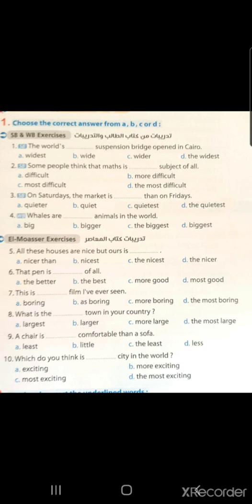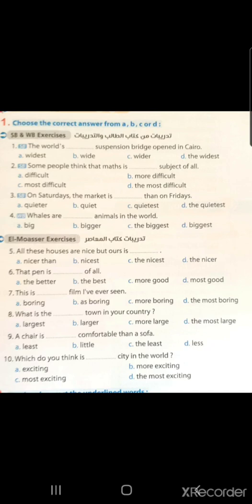Number 2. Some people think that math is the most difficult subject of all. Yeah, difficult is a long adjective, so it will be the most difficult. Number 3. On Saturdays, the market is quieter than on Fridays.